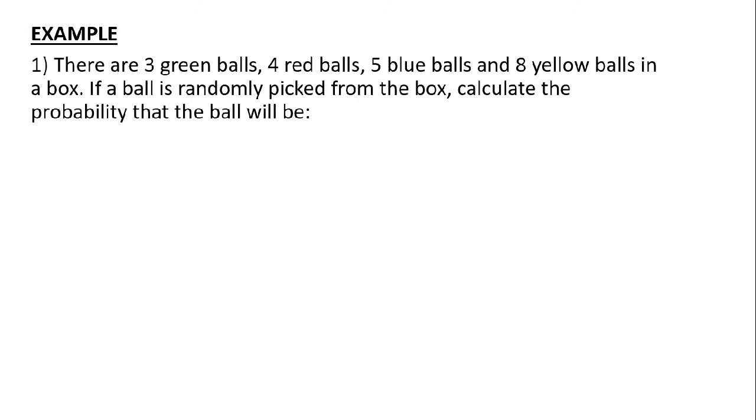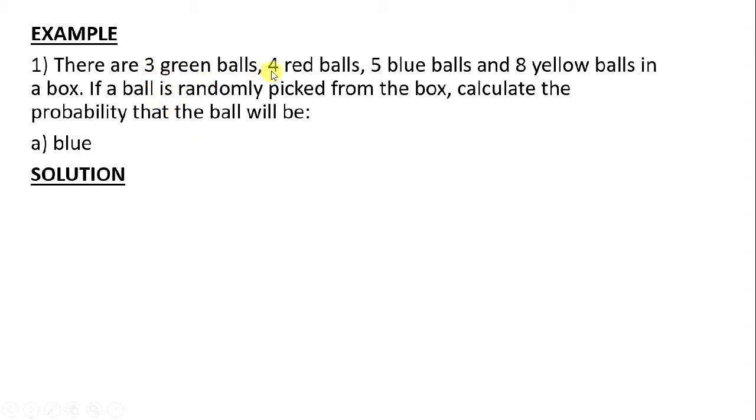There are 3 green balls, 4 red balls, 5 blue balls, and 8 yellow balls in a box. If a ball is randomly picked from the box, calculate the probability that the ball will be blue. Now, when you're looking at probability, you have to look at the favorable outcomes. The question is saying calculate the probability that it will be blue. How many blue balls were in the box? There were 5. All total possible outcomes is the total number of balls in the box. How many balls were there?